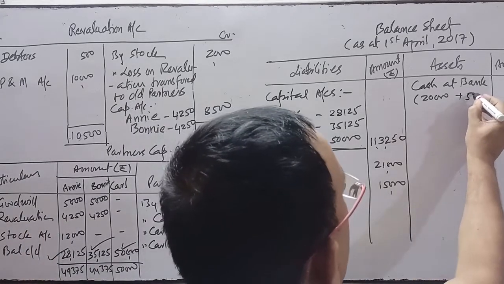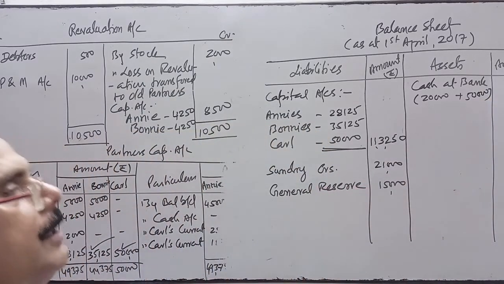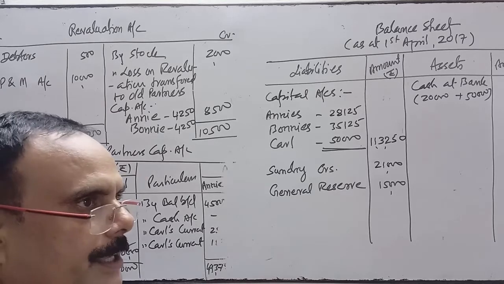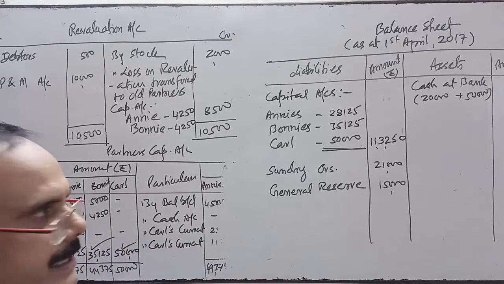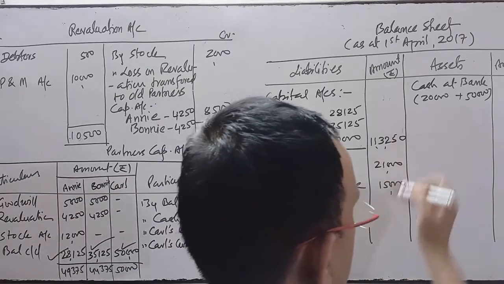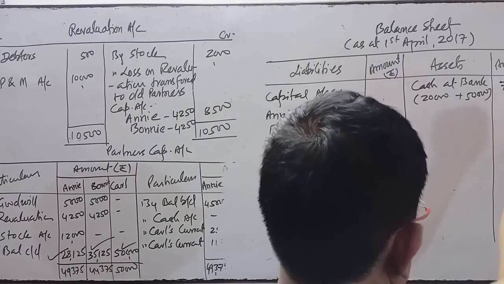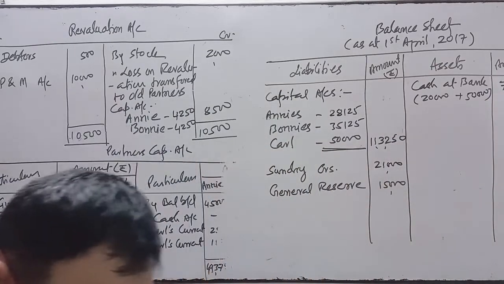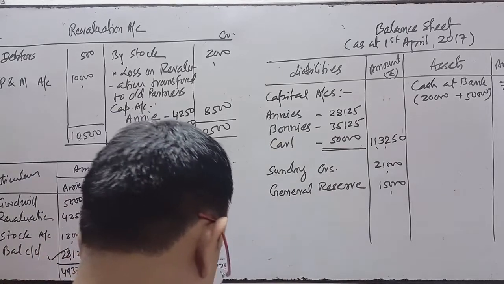So you added 50,000 because in the entry, you remember, bank account debit to Carl's capital. So when the bank account is debited, it will be added to the previous balance, and it is 70,000.